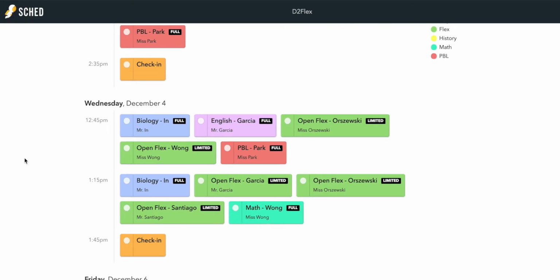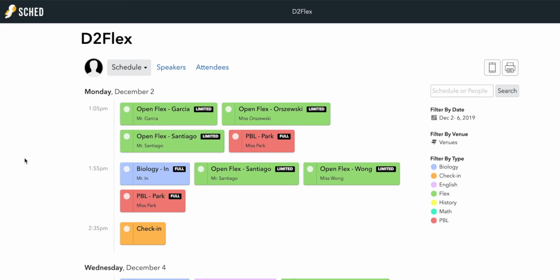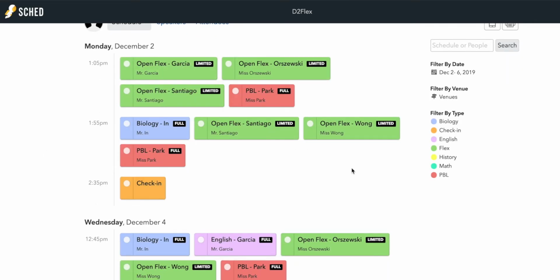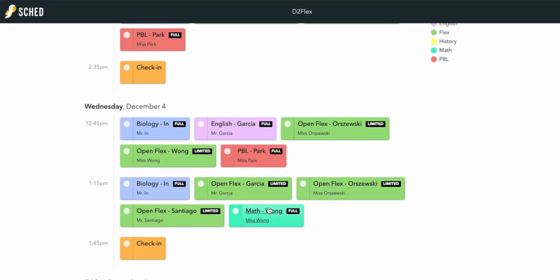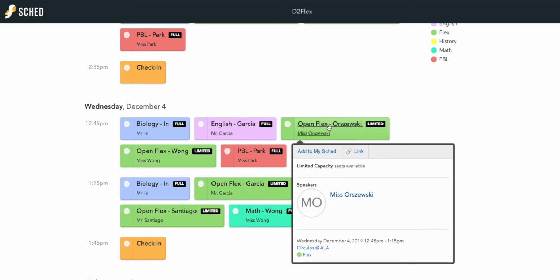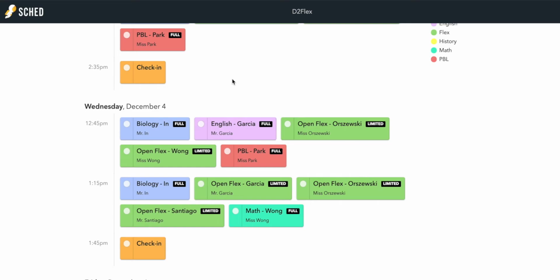Notice there are some forced sessions here. If you didn't notice from before, any session that's green is going to be open. Now, Miss Wong looks kind of green here, but I'm talking about the green that looks more traditional green here. So the traditional green, all of those are open sessions. For 12:45, it's with Miss Wong or Miss O. However, you may have a schedule that already says you've been selected for biology or English or PBL. If you have been pre-selected for one of those courses, you will not have a choice here.